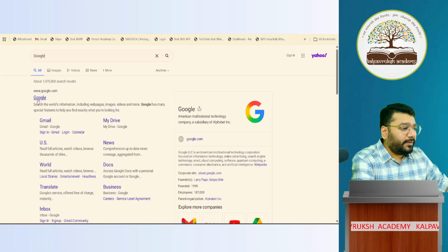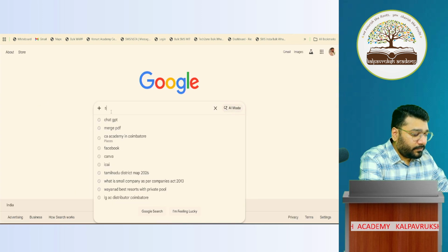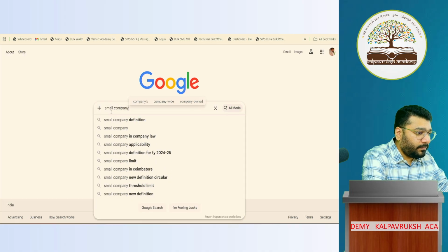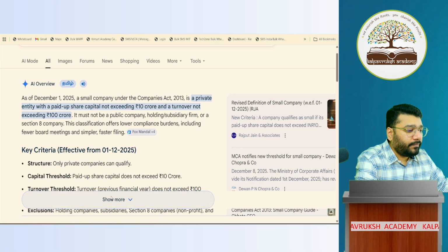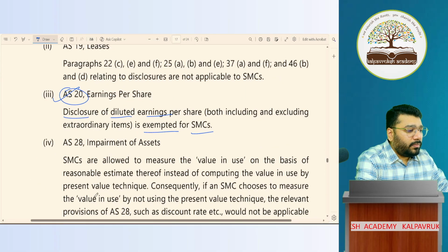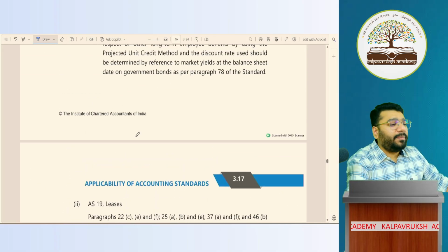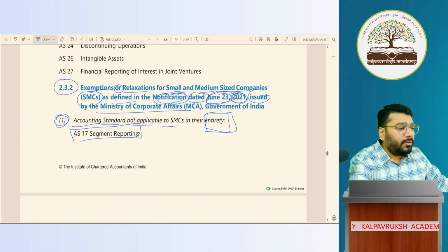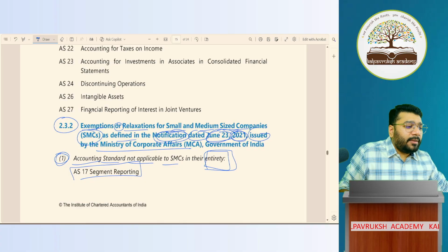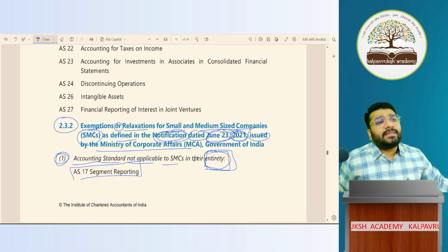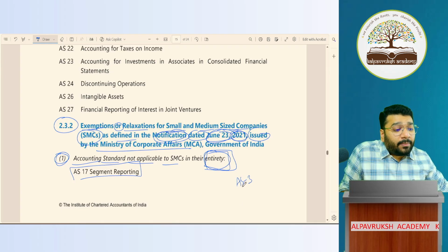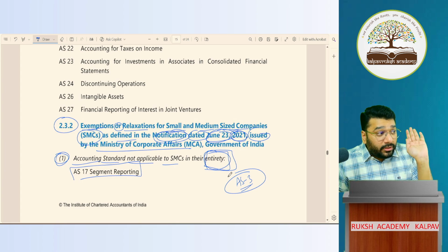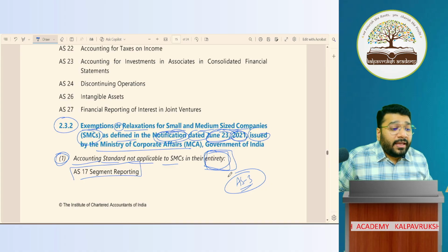Once again, we'll go one by one. Now, if you look into your study material under point 2.3.2, on the entirety basis, which AS is not applicable? 17 alone. Is AS3 mentioned here? No. So technically, if I go literally by the language of the ICAI study material, can I say AS3 is applicable?